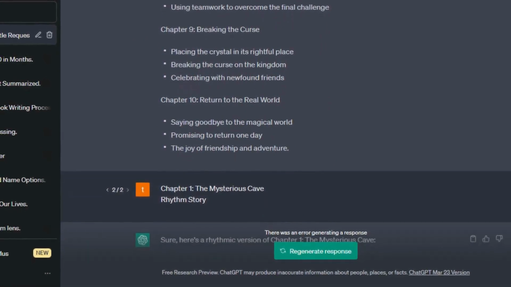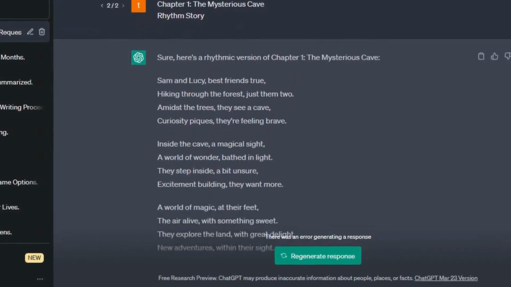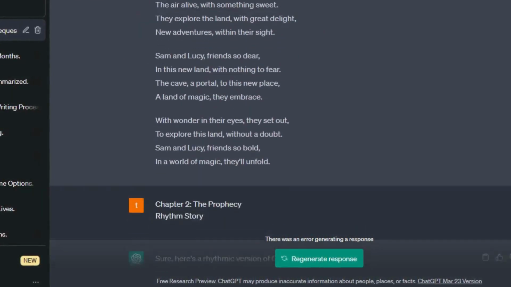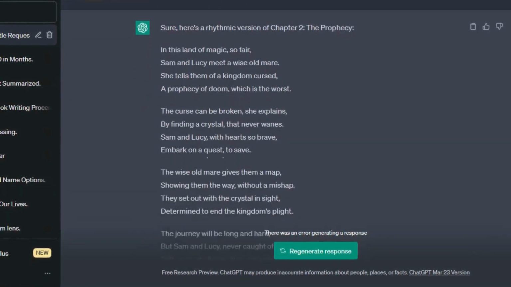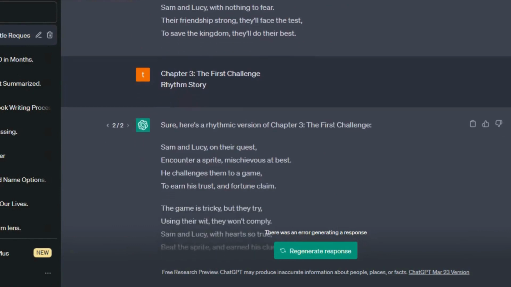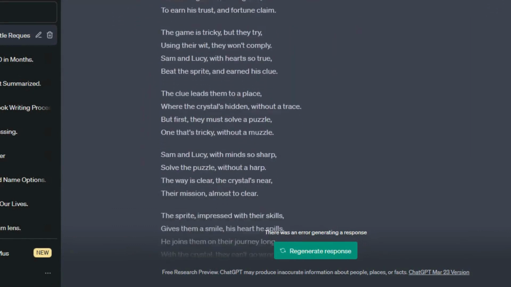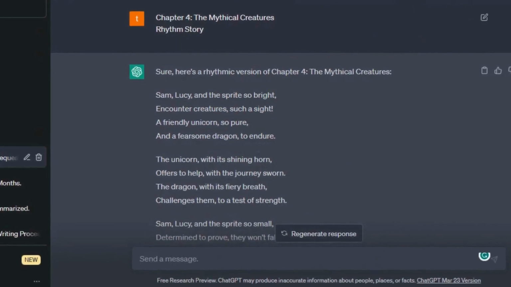Now that we've generated the story outline, we can start creating the actual story content based on the chapters. All you need to do is copy the first chapter, in my case, The Mysterious Cave. Paste it into the chat and set the prompt to write a rhyme story. Once it's done, read it, and if you don't like the results, you can always regenerate the answer until you're happy.